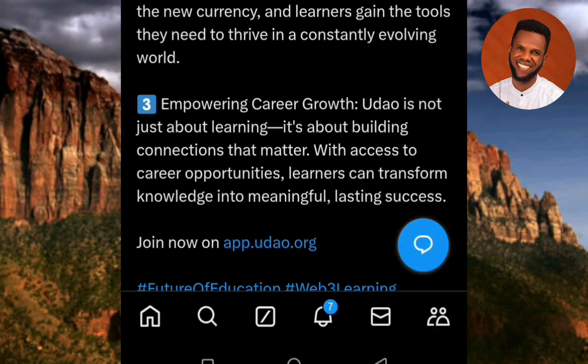So guys can see UDAO consists of learners, educators, and organizations. Learners can come here and get free courses to skill up, to get more skills. Educators can come here to create courses and sell the courses to those who want to learn, and organizations can come here to look for those who have the skills that they want. So guys, this is what it is all about.